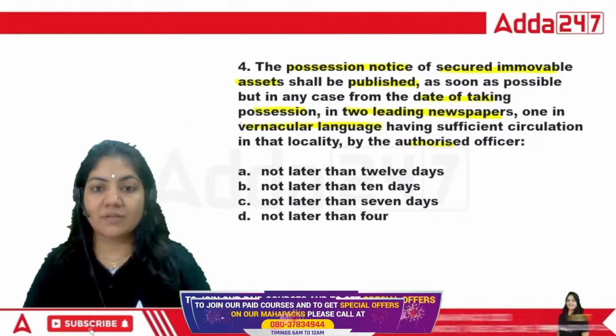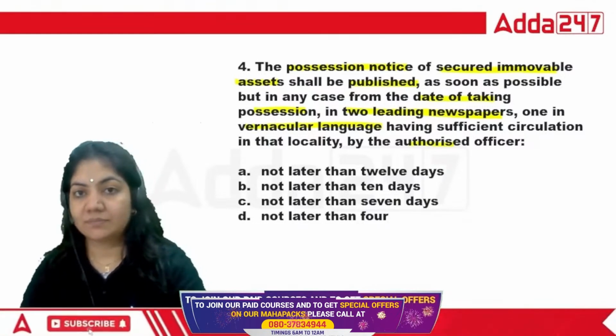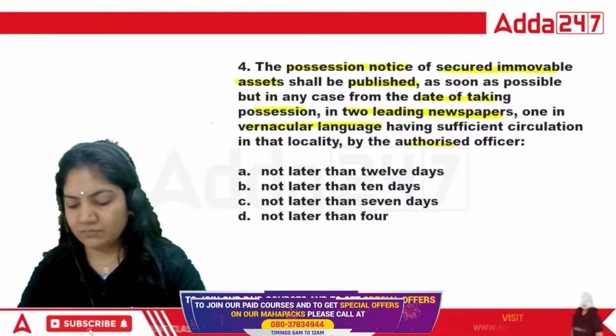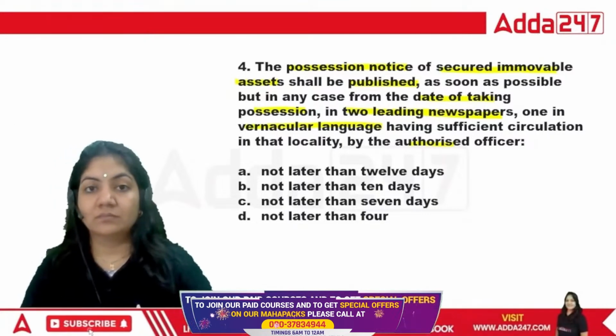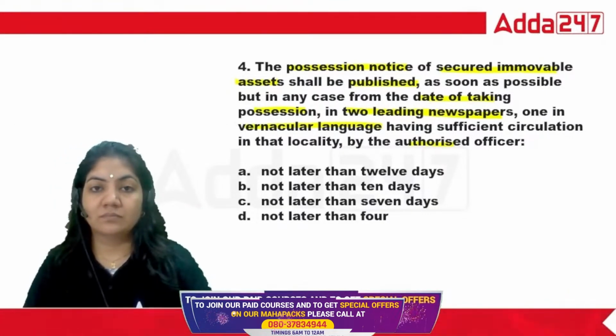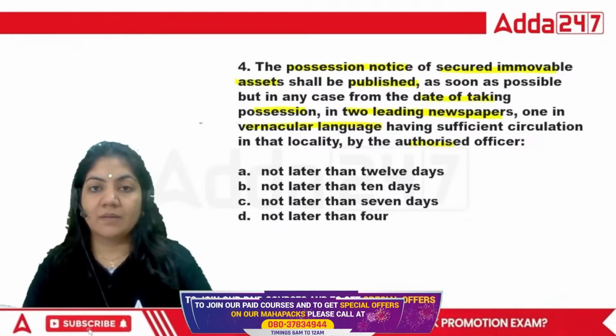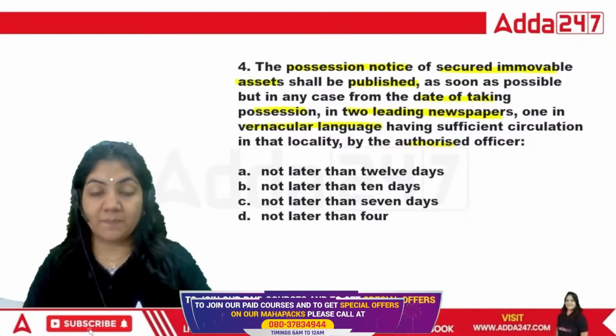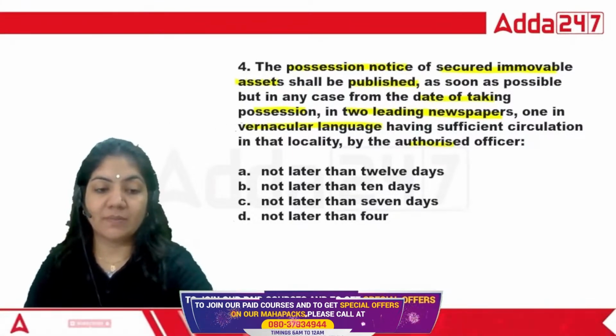Tell me, what is the right answer here? The possession notice of secured asset should be... come on, tell me the right answer.